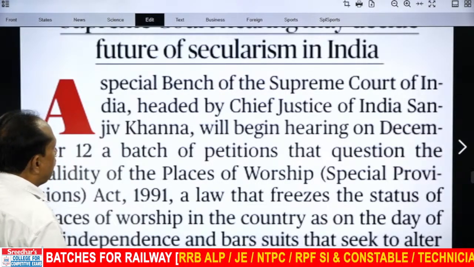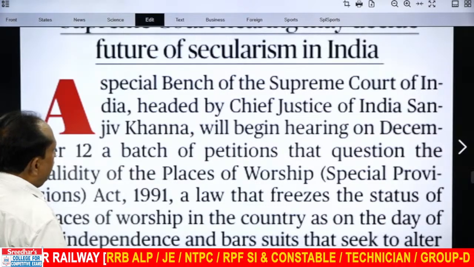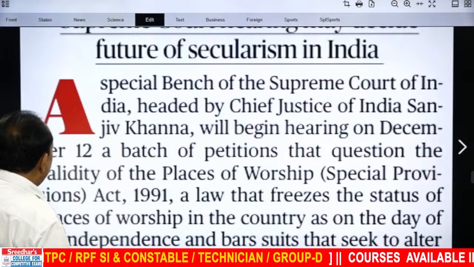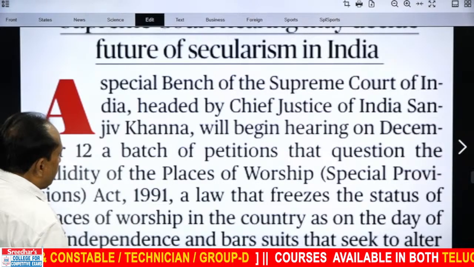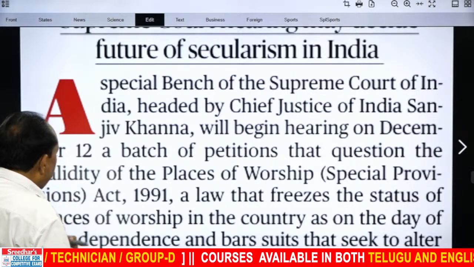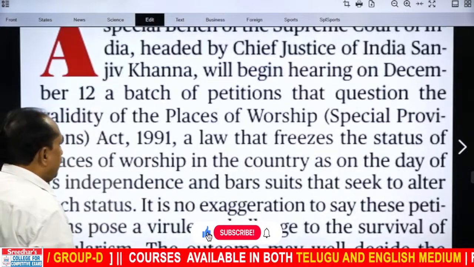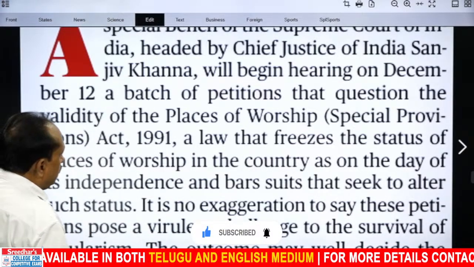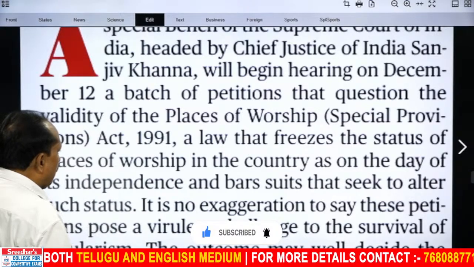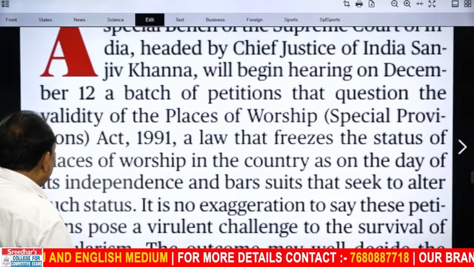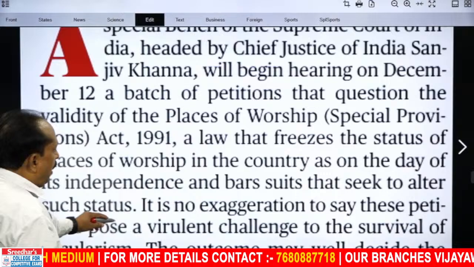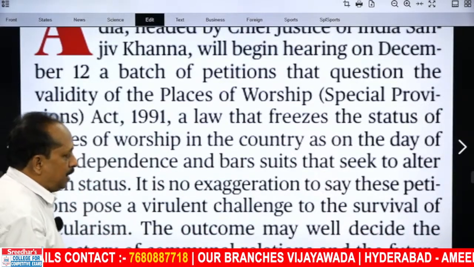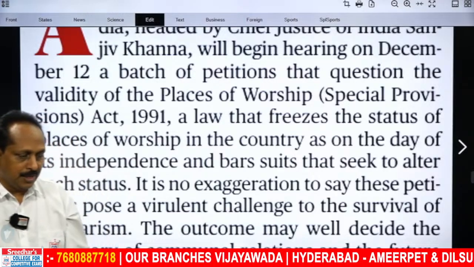A special branch of the Supreme Court of India, headed by Chief Justice of India Sanjeev Khanna, will begin hearing on December 12 a batch of petitions that question the validity of Places of Worship Special Provisions Act 1991, a law that freezes the status of places of worship in the country as on the day of its independence and bars the suits that seek to alter such status. A very lengthy sentence, but what does it mean in a nutshell?